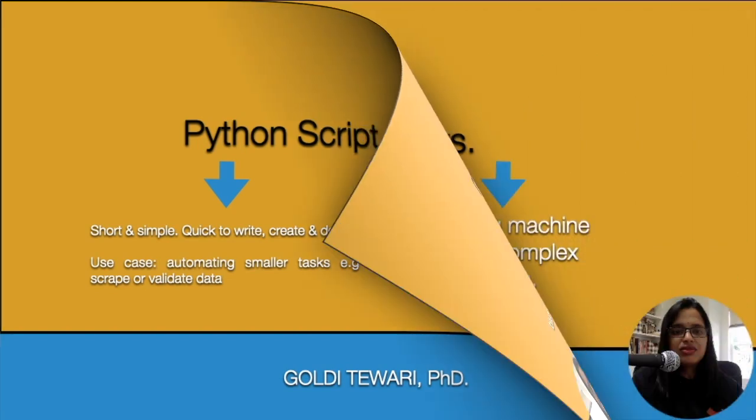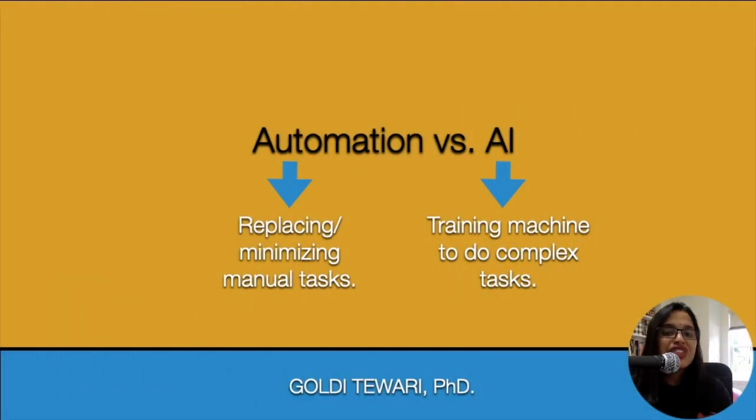Let's talk about automation and AI now. Python can be used to perform both automation and AI. Automation is replacing or minimizing manual tasks. Do you remember we used to have traffic police, but now those are replaced by traffic lights? That's a classic example of automation. In our career in data science, we take decisions regarding automations. There are things that you should automate and there are things you should not automate.